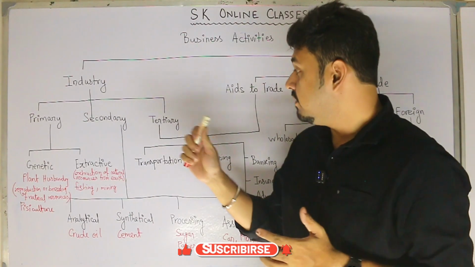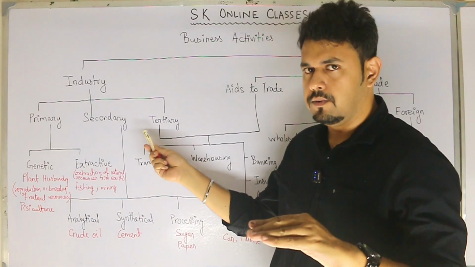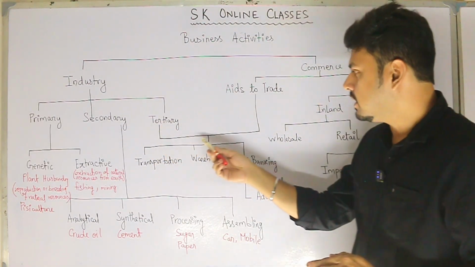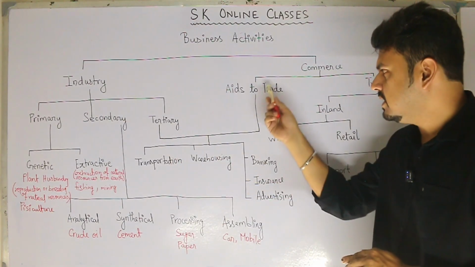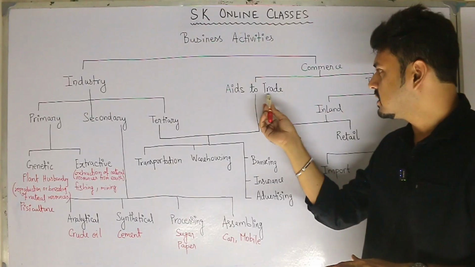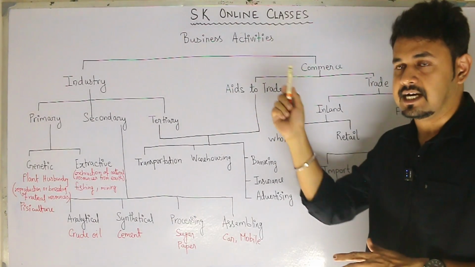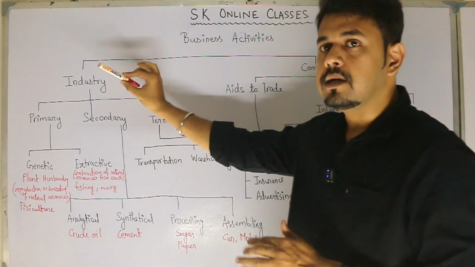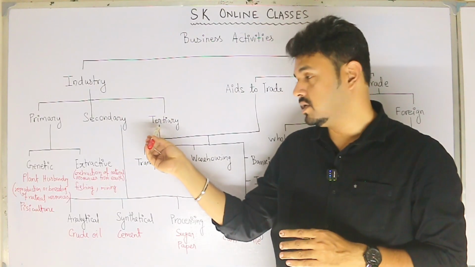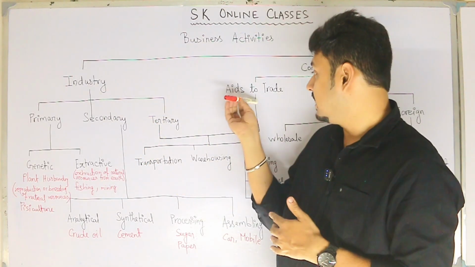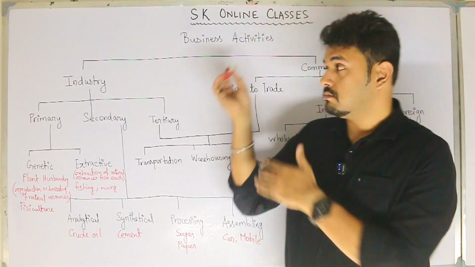Now, students, we will be discussing tertiary industry. Tertiary industry will be held for a while, because you can see that it is almost the same as aids to trade. So what exactly does it do? We will discuss it when we discuss the last part, that is aids to trade, in this entire classification of business activities. So industry for the time being is done. We will do the tertiary industry at the end, along with the last part, that is aids to trade. So now we will come on to the commerce part.